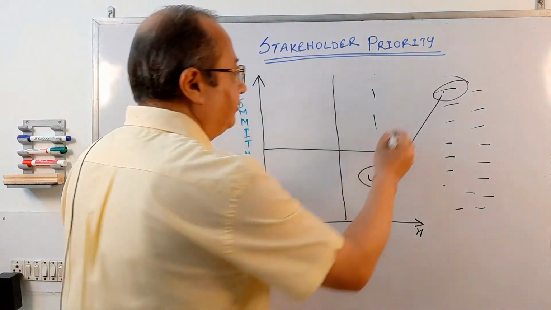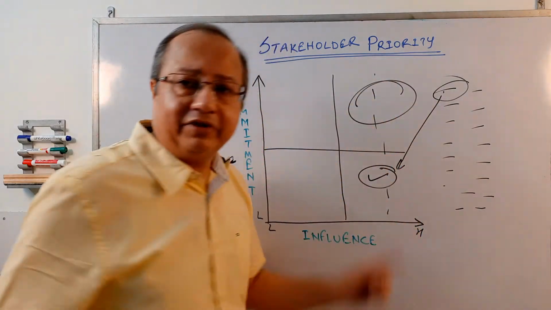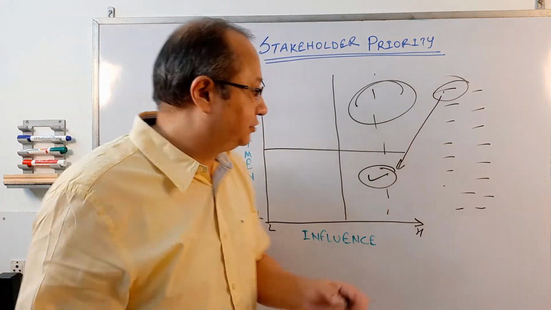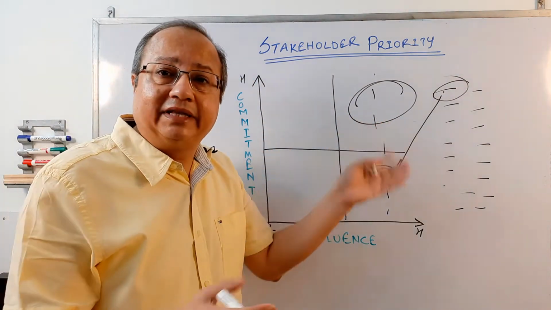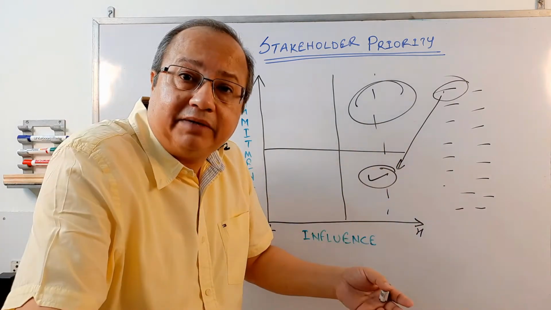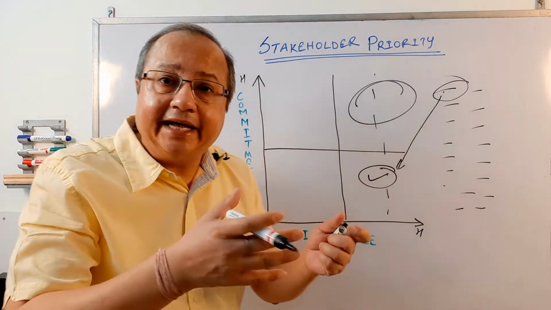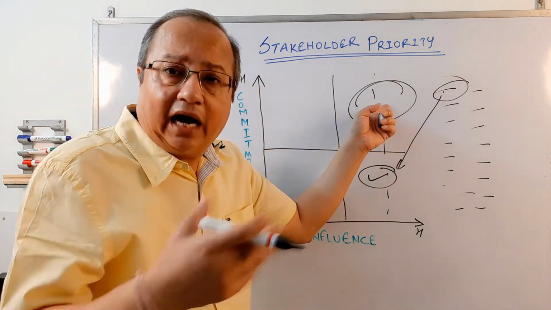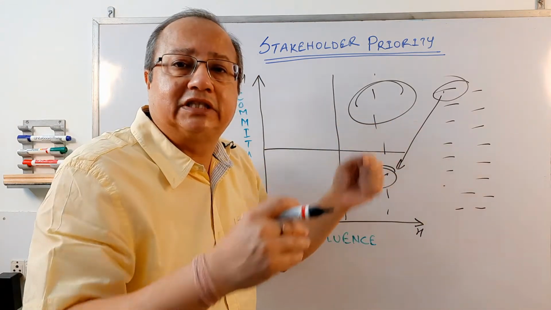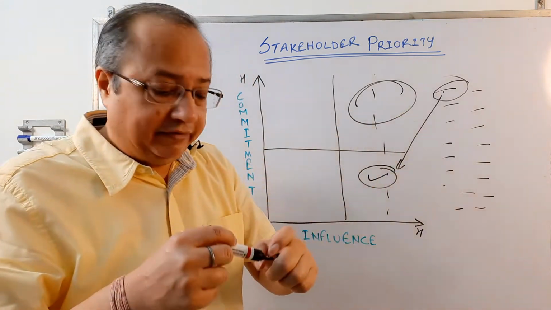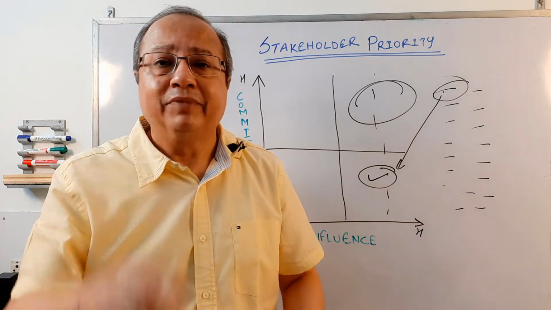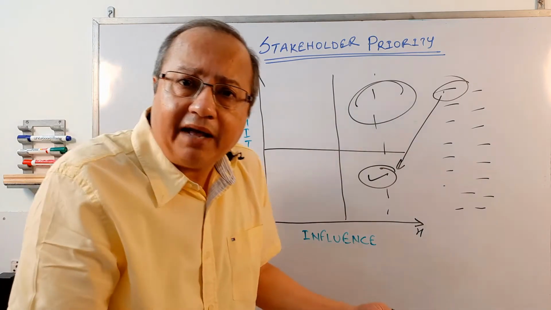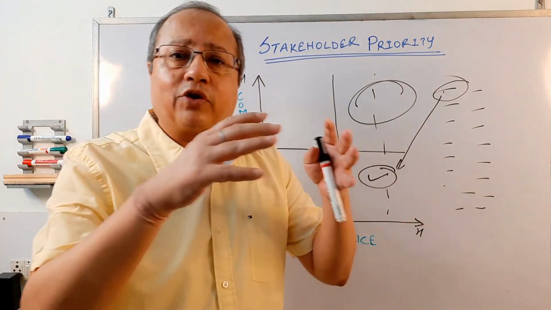But on the other hand, if you have people showing up here, they are one of the most crucial stakeholders. They are your key stakeholders. Key stakeholders would mean persons with high influence and also high commitment. But because they are in the same group, they are in the same boat. You may have people with high influence with a negative attitude towards this project because the commitment is high. Now, when the commitment is high, sometimes you feel this is not the best direction that the company should be taking. This project should not have been undertaken by the company. They think it was a wrong decision.